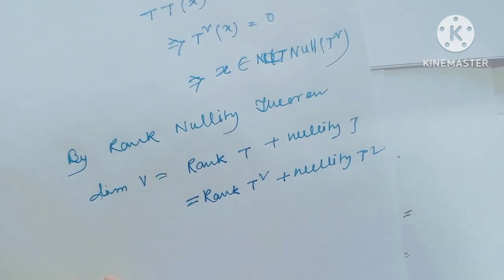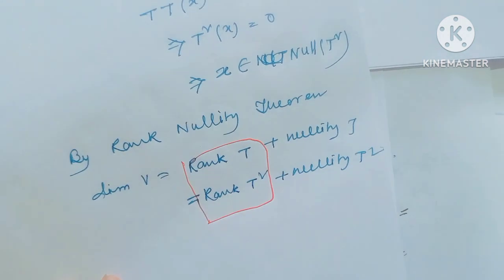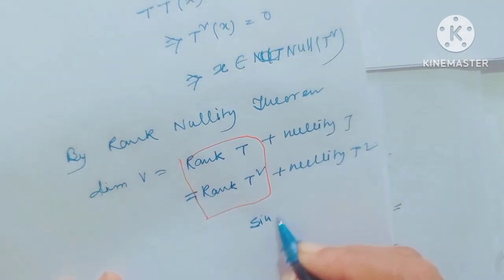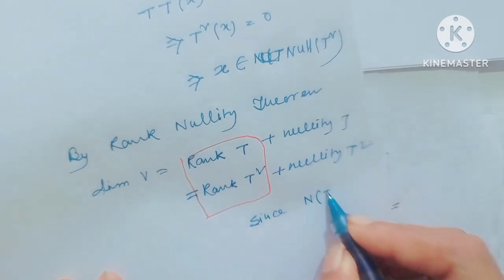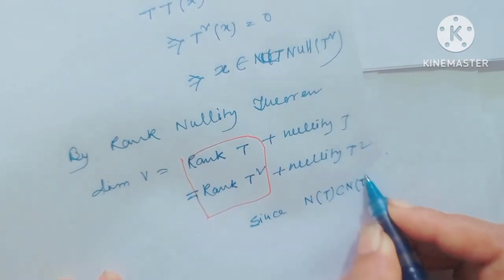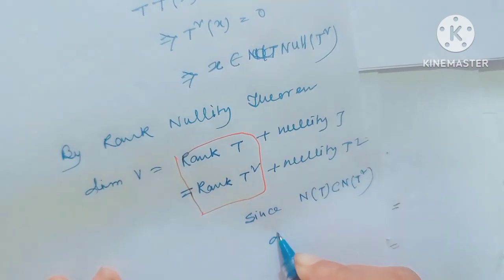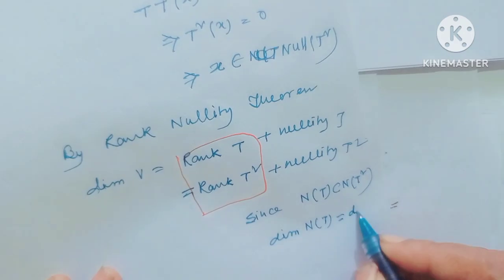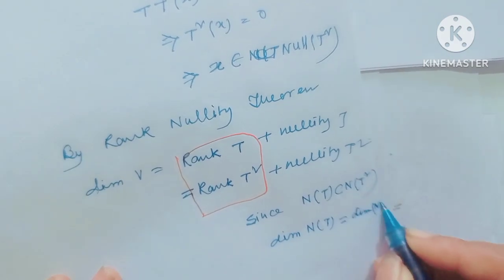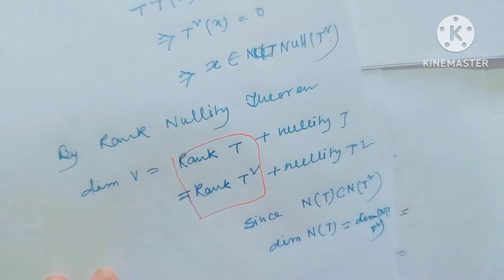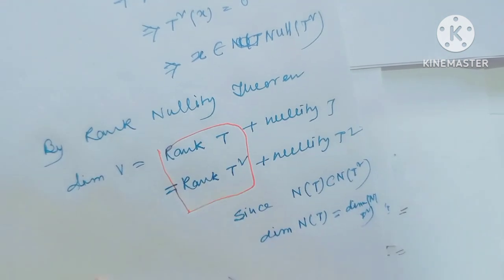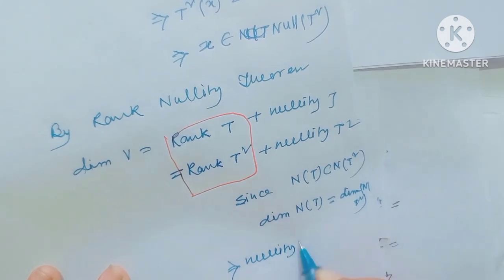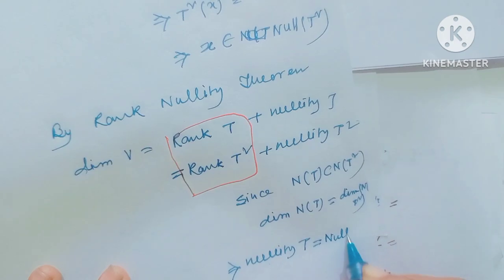Given that rank T and rank T square are the same, and since null space of T is contained in null space of T square and the dimensions are equal, therefore nullity T equals nullity T square.